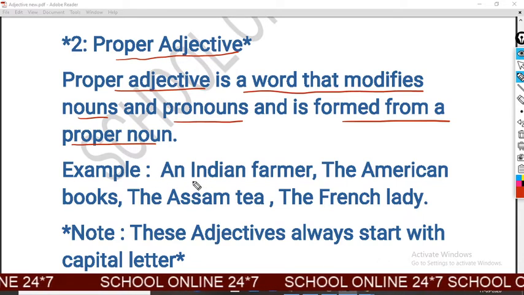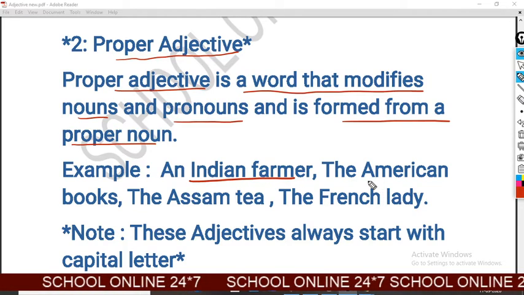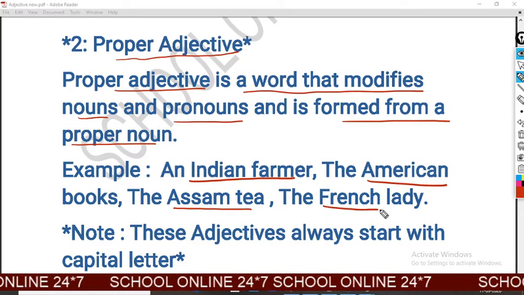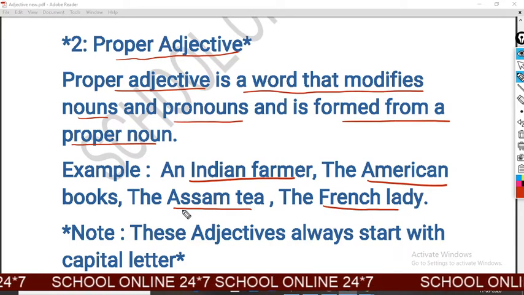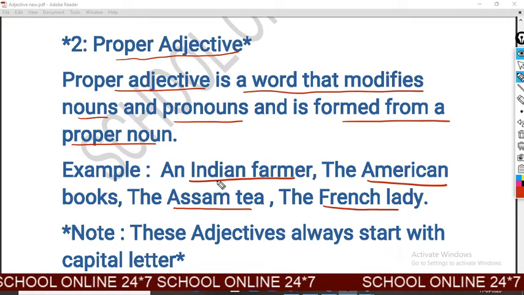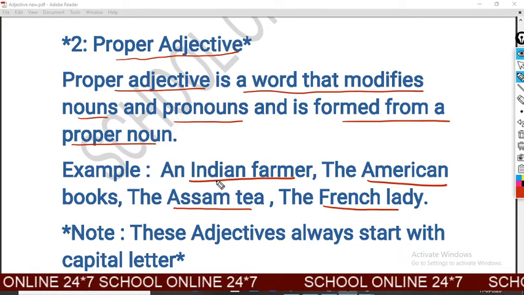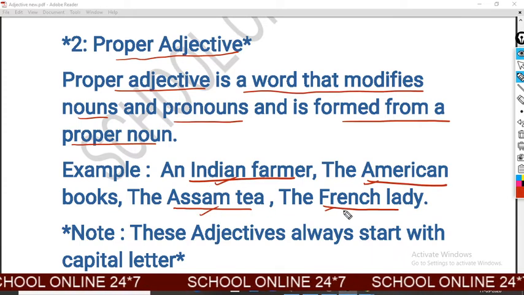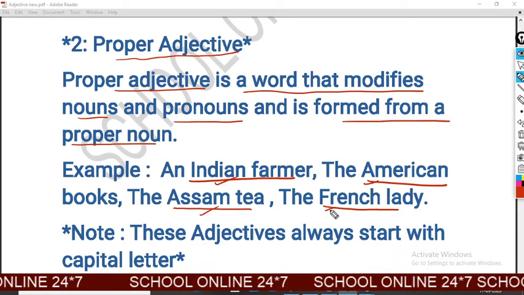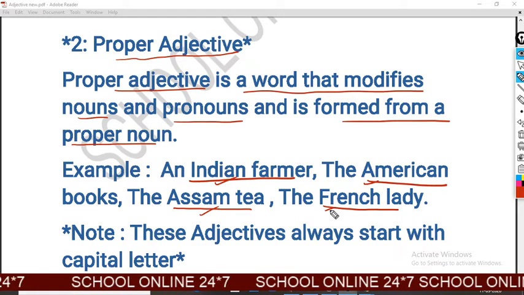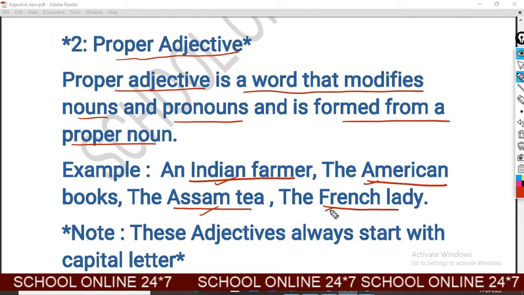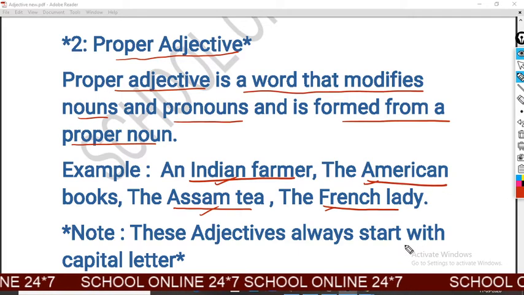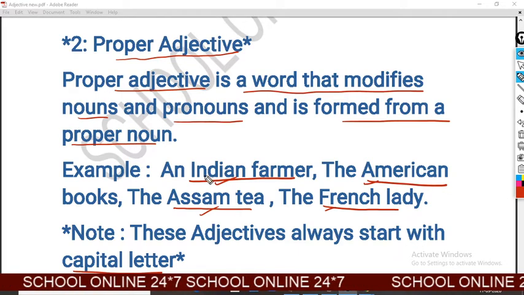Look at the examples: an Indian farmer, the American books, Assam's tea, the French lady. In all these examples, the words Indian, American, Assam's, and French are derived from proper nouns. So these are proper adjectives. Look at the note: these adjectives always start with a capital letter.